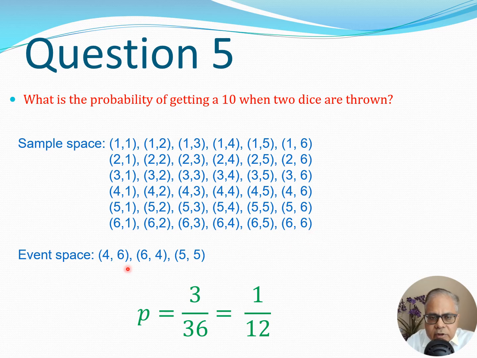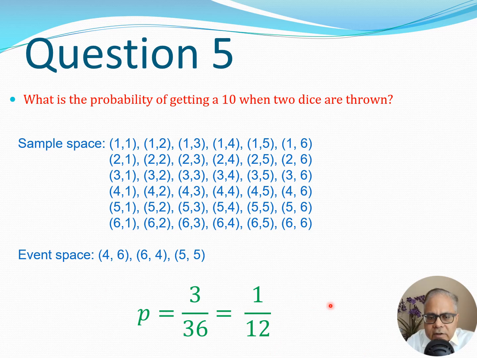Now, as far as the possibilities of getting a total of 10 are concerned, there are only 3 possibilities which I can see here. That would be the case involving 4, 6, the case involving 6, 4, and the case involving 5, 5. So, in all these 3 cases, the total is going to be 10: 4 plus 6 is 10, 6 plus 4 is 10, and 5 plus 5 is 10. So, I can write the probability as 3 by 36 or 1 by 12.